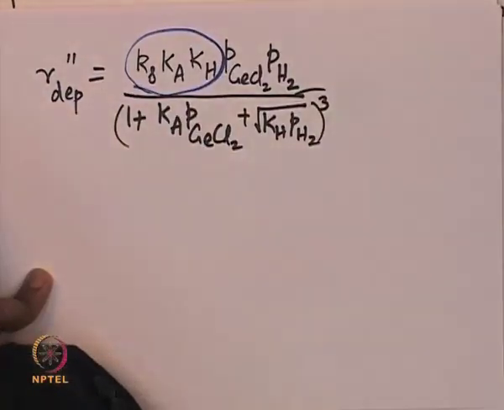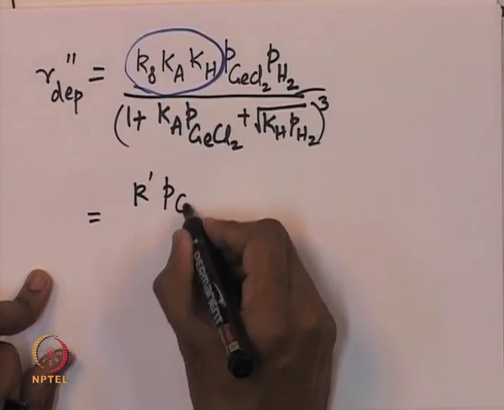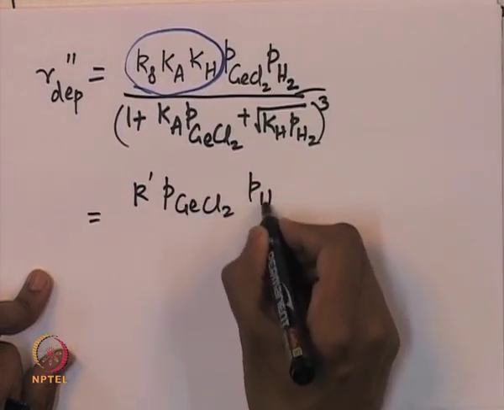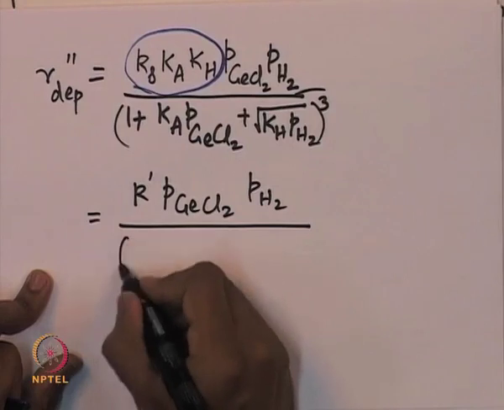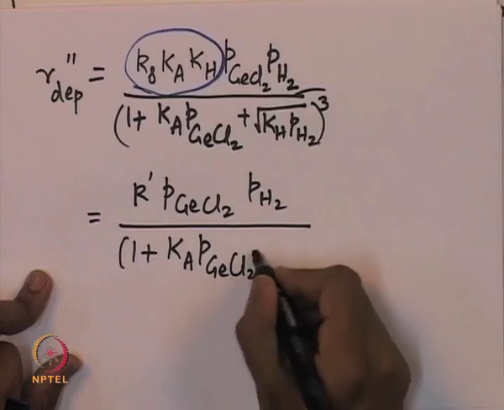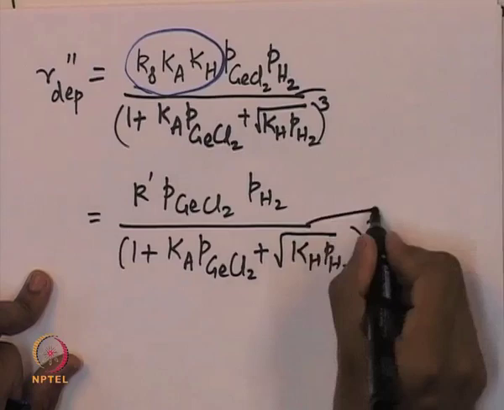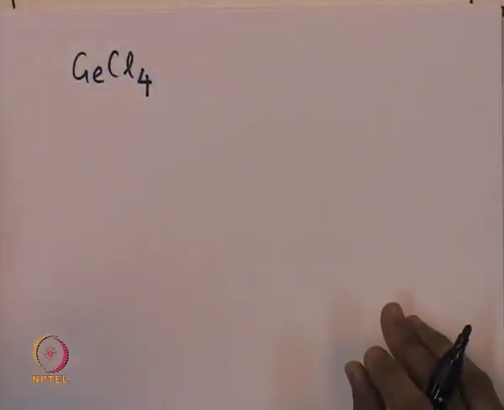Okay. So now we can collate these three constants together, and we can write it as one constant K prime. So that will be K prime into the partial pressure of germanium chloride into the partial pressure of hydrogen in the gas phase, divided by 1 plus Ka into the partial pressure of germanium chloride, whole cube. So now the germanium chloride is actually in the form of GeCl4 and not in GeCl2, which is the one which gets adsorbed onto the surface.